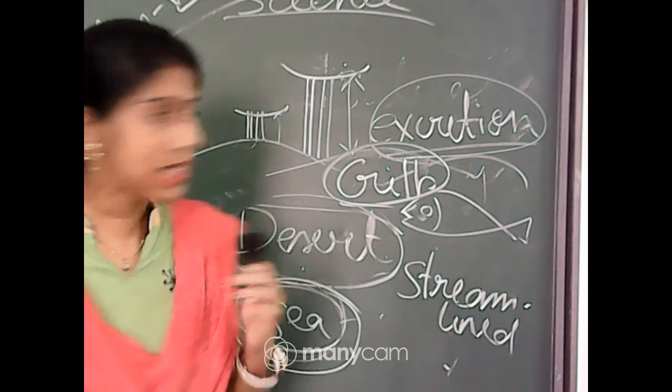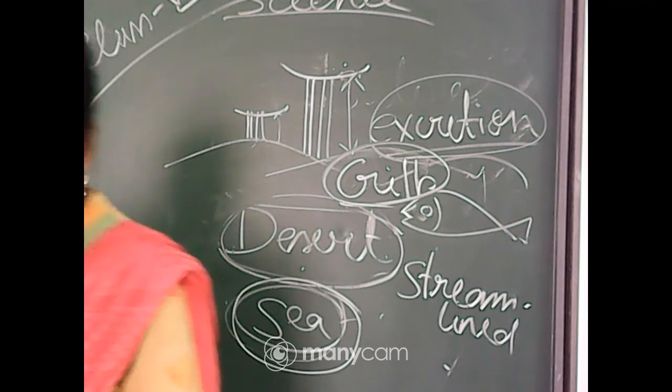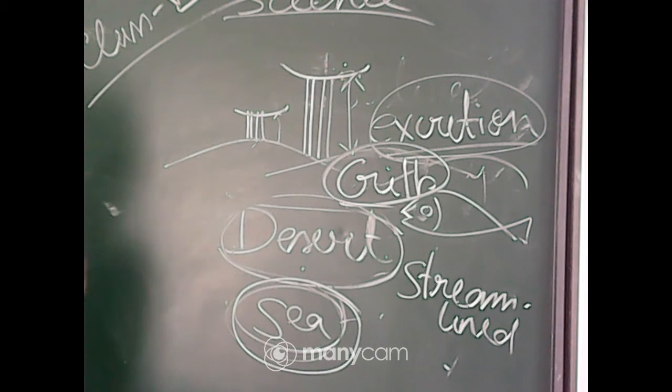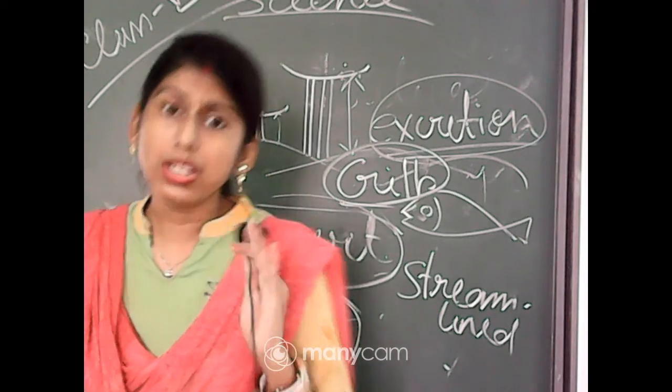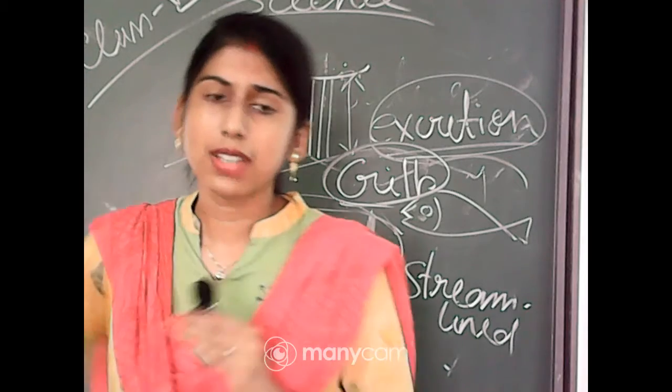So gills are present for that purpose, and gills help fishes use the oxygen which is dissolved in water. So these are some important features which fishes have.